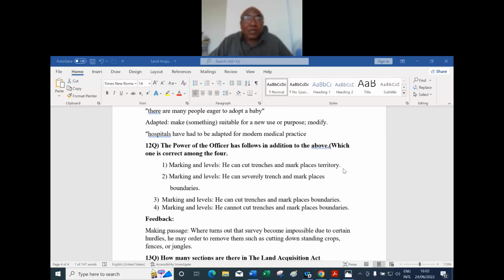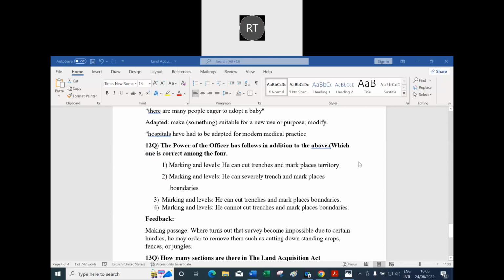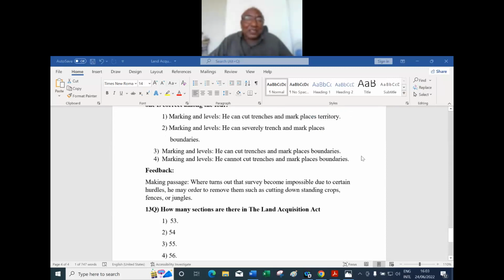Which one is correct among the 4? I say correct among the 4. Number 3, sir. Why? I already gave the feedback. Because I was basically a civil engineer, sir. I know it. Yeah, I appreciate. The survey may become impossible to do because of certain hurdles. He may order to remove them, such as cutting down standing crops and fences and jungles. He can cut. Okay? Right. Yes, sir.